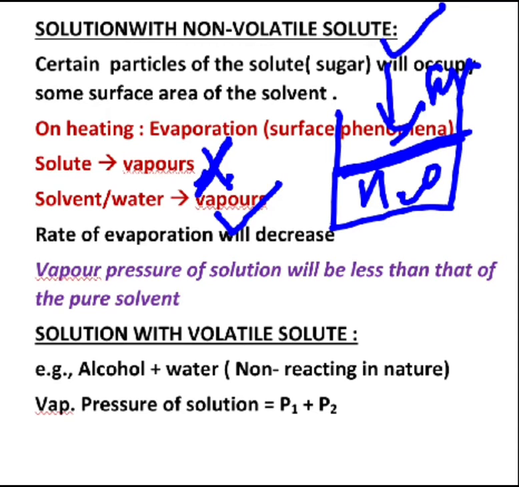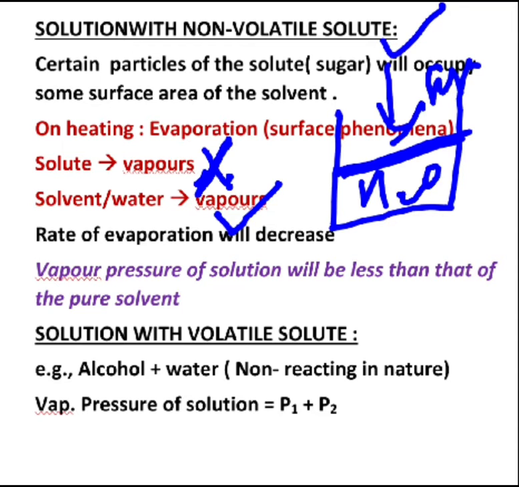So what can you say about the rate of evaporation? Definitely, the rate of evaporation will decrease. Yes or no? Because the number of vapors which are able to convert themselves from the liquid surface decreases due to the existence of that non-volatile solute within the solution. Okay, so when I say the rate of evaporation decreases, it will adversely affect the rate of condensation as well.